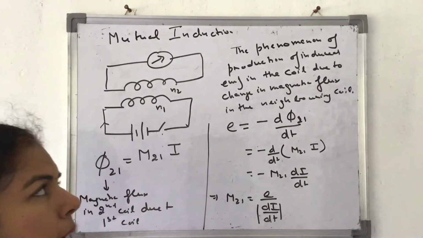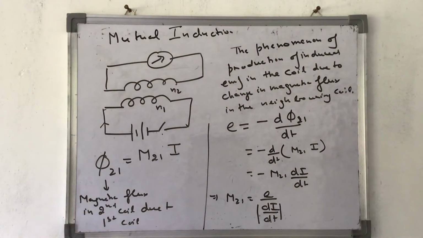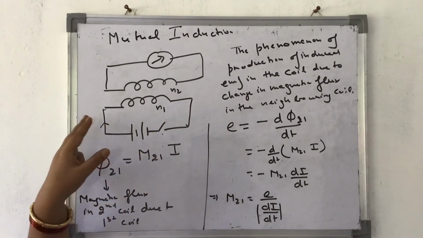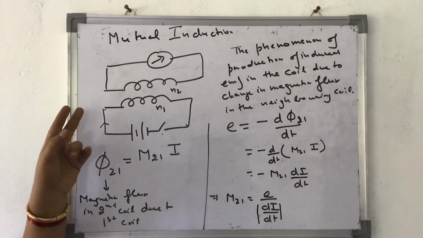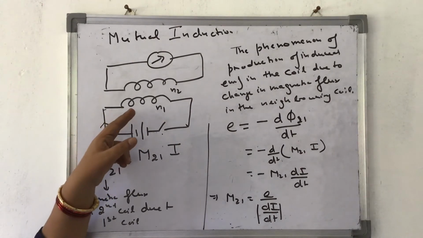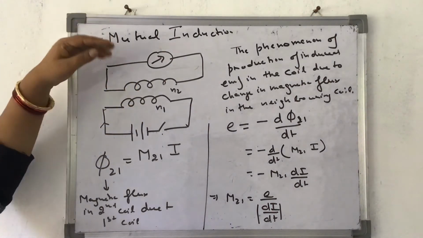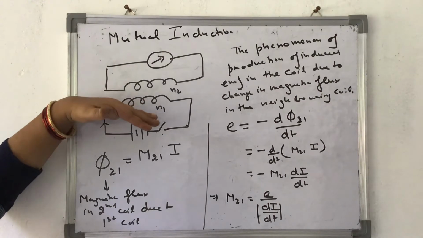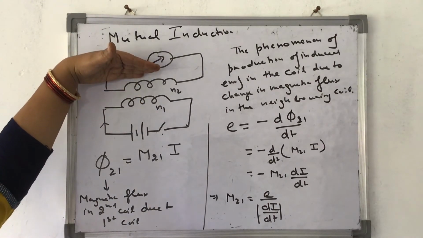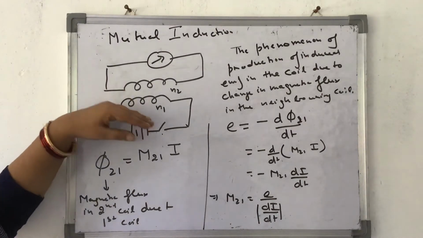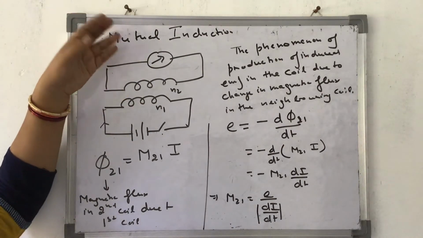So let's quickly summarize: the phenomenon of production of induced EMF in a coil due to change in magnetic flux in the neighboring coil. As in this case, I am tapping the key here. As a result of it, current is flowing in this. Because of this, the current is increasing from 0 to a certain value. Due to this, the magnetic field is also increasing and the magnetic flux is also increasing. As a result of change in magnetic flux in this coil, induced EMF is produced in the second. This is what is happening. So the magnetic field and flux are changed in the first coil. The same magnetic flux is transferred to the second coil, because of which induced EMF is produced in the second coil.